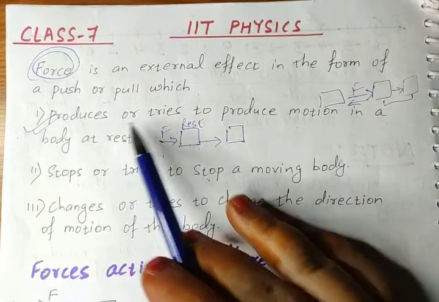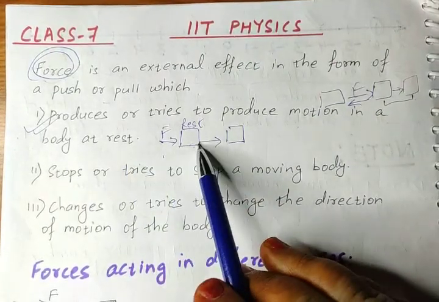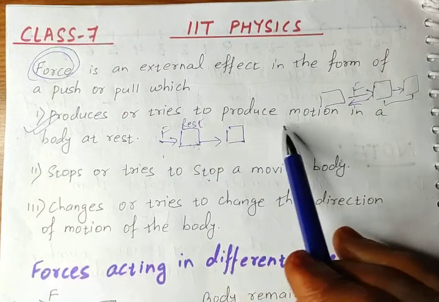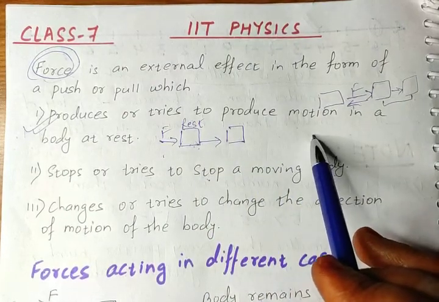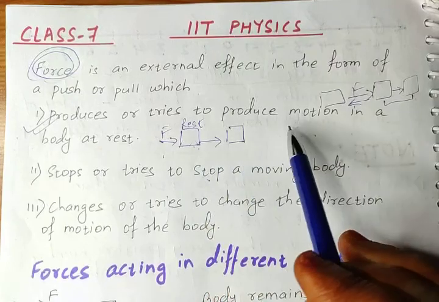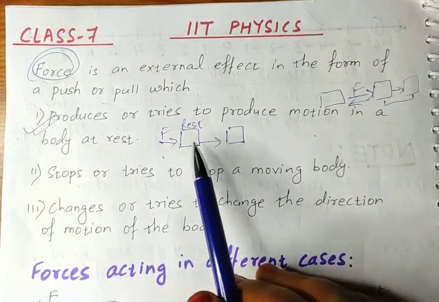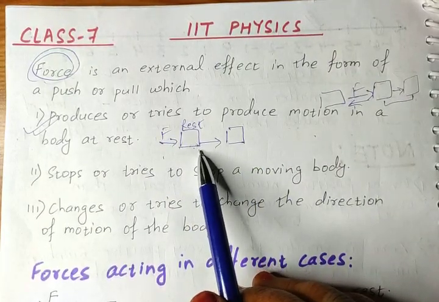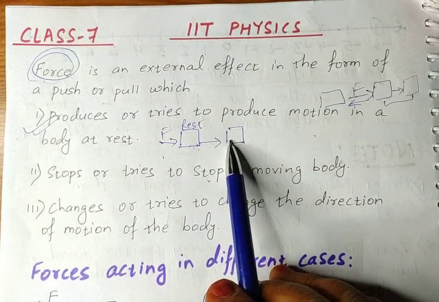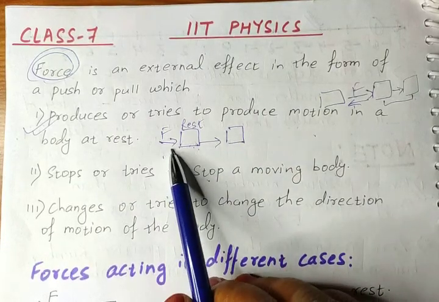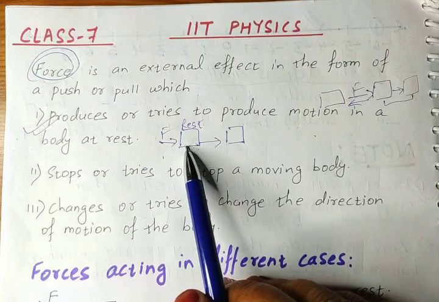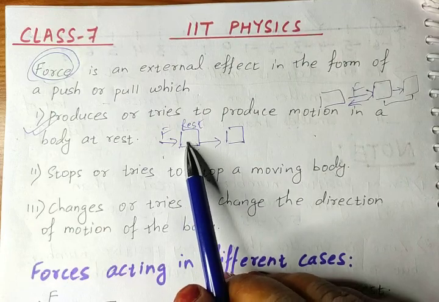So whenever you apply force on any body, it can produce motion or tries to produce motion. If that force is enough to move that body, then body will move from its place. But if the force is not enough, body will remain in its place.